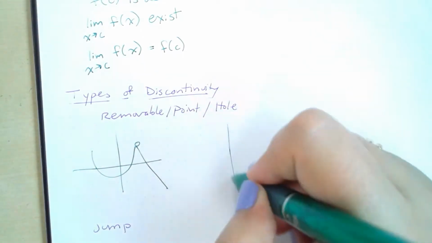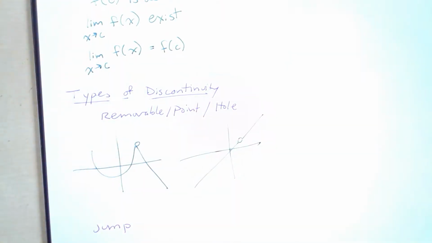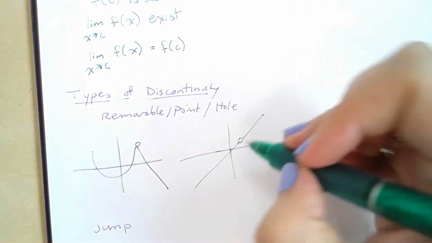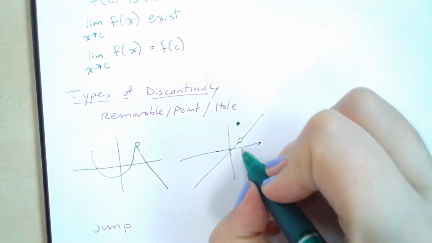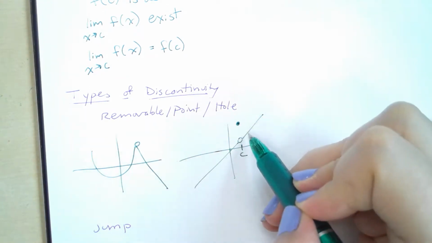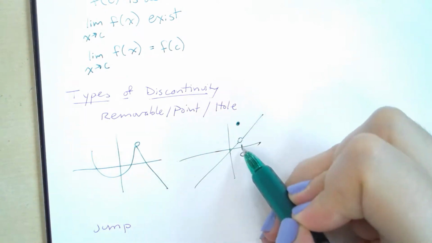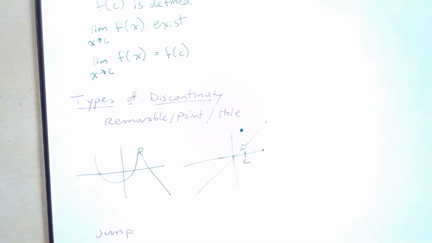Or we could have something like this. Maybe you just have that going on. Again, we have a limit, but we don't have continuity. And now in this type of graph, we might even have an actual value here, right? So let's say this is our point c. We have f of c, and we have a limit as x approaches c, but our final condition fails, they are not equal to one another, so we don't have continuity.